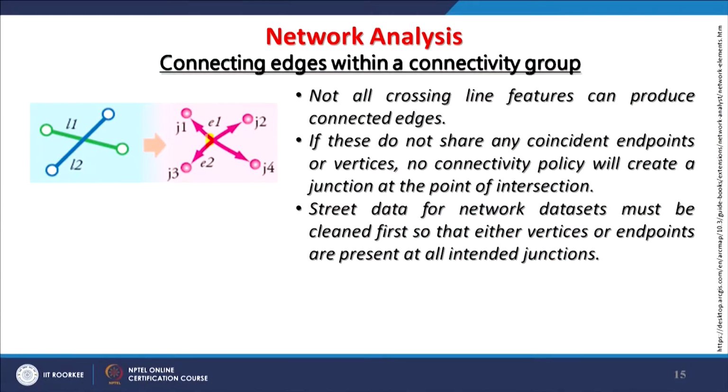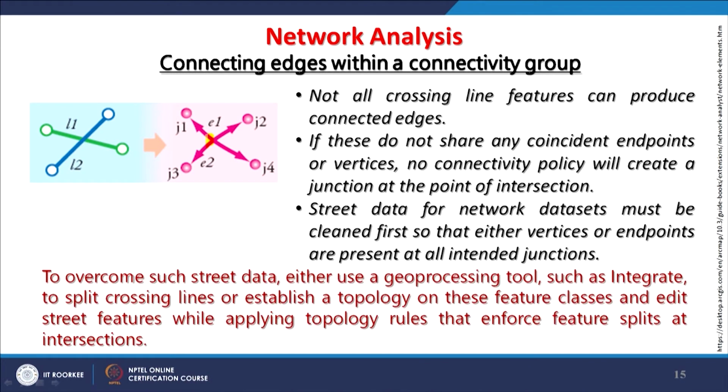So, street data with that many attributes is required for network datasets, and it must be cleaned first so that it can be retrieved efficiently. And clean here means accurate and of good quality. So, if it is not, then it has to be organized first, and only then can any kind of modeling or operations start.